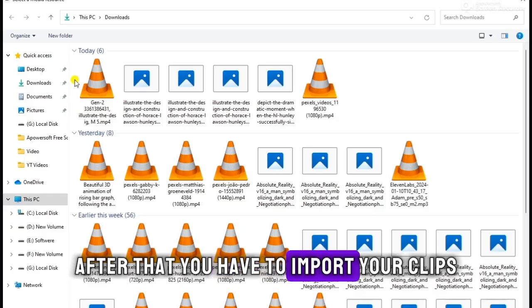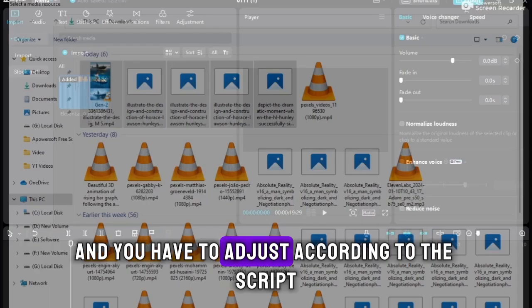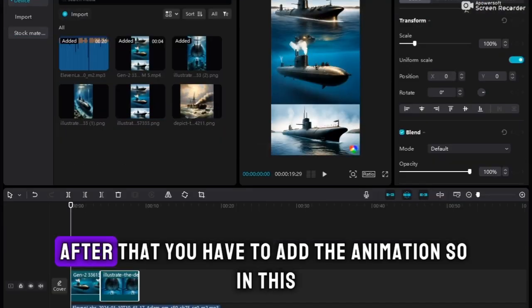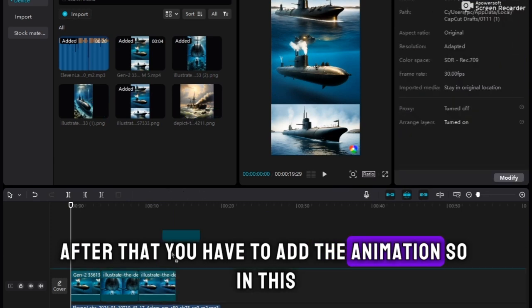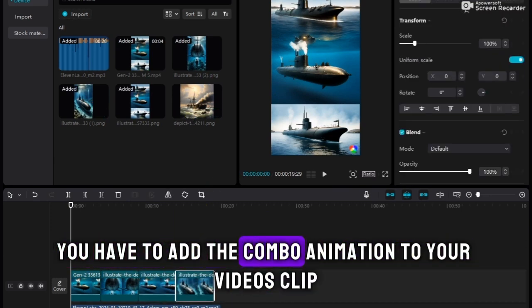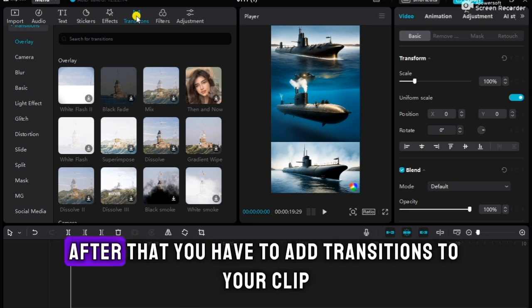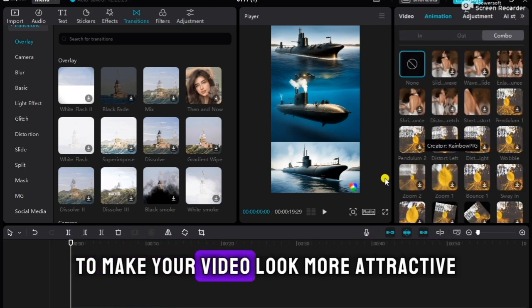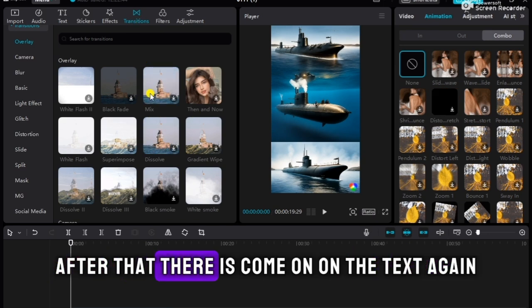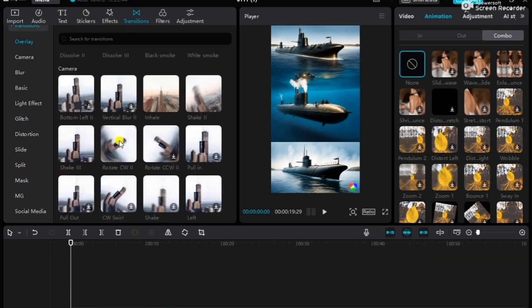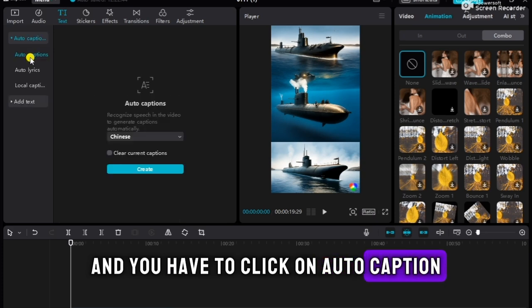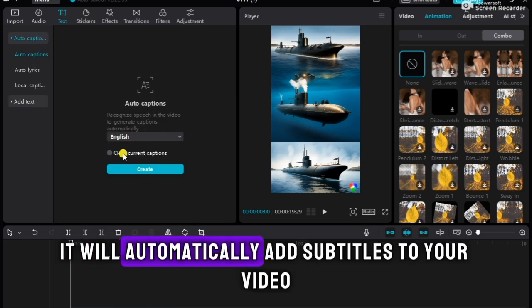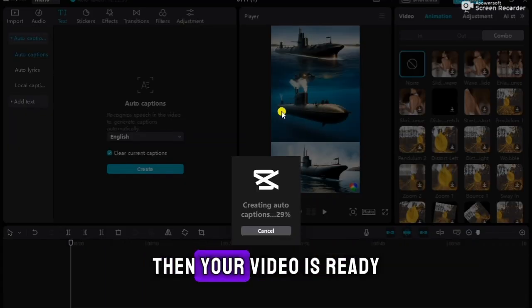After that, you have to import your clips and adjust them according to the script. After that, you have to add animation. In this, you have to add the combo animation to your video clips. After that, you have to add transitions to your clips to make your video look more attractive. After that, go to text again and click on Auto Caption. It will automatically add subtitles to your video. Then your video is ready.